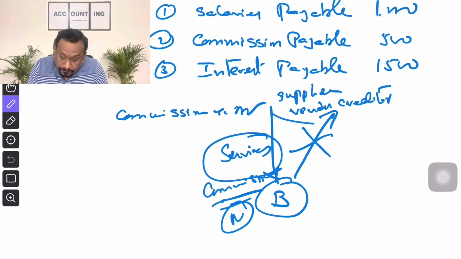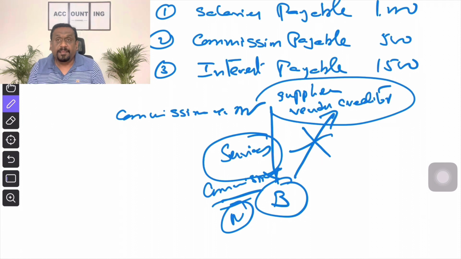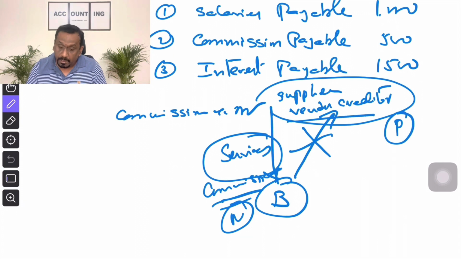Then who is the giver of these commissions? Supplier, vendor, or creditor. These are the three names. So these are the people, persons, right? So comes under personal account. What is the principle under personal account? Debit the receiver, credit the giver. Is he giving or receiving? They are the ones giving. When they are giving, what you need to do? You need to credit them as per personal account principle.